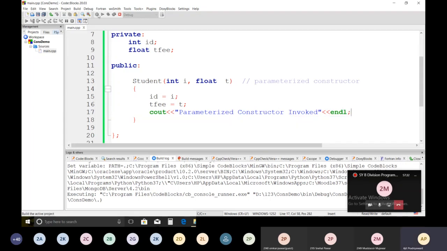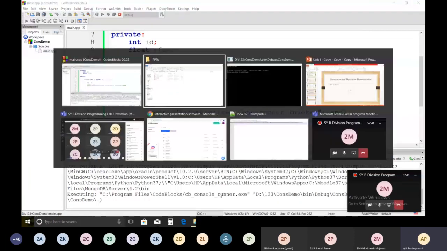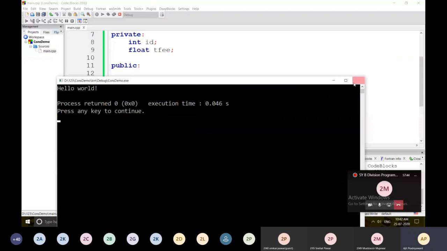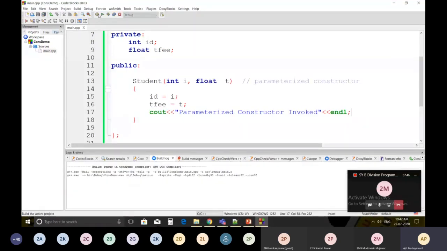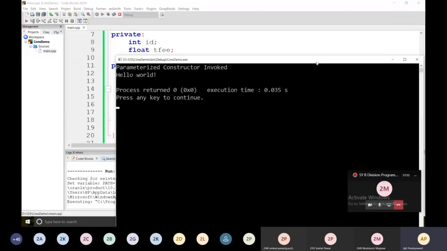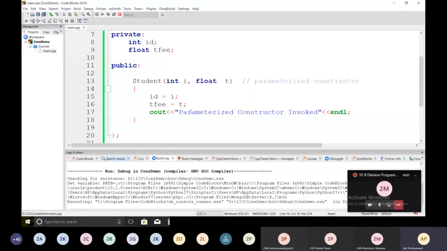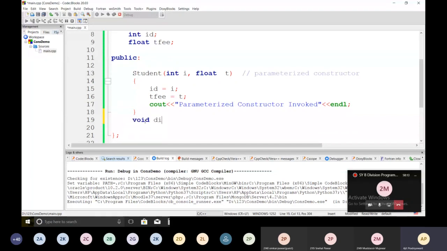So save it, compile it. There are 0 errors and 0 warnings. Just execute it. Now you will come to know that this parameterized constructor has been invoked. Just by looking at this statement, this parameterized constructor is invoked, and the one statement present in the main is hello world.